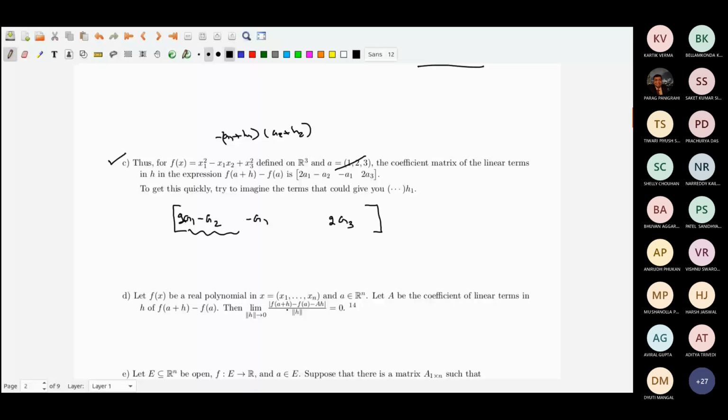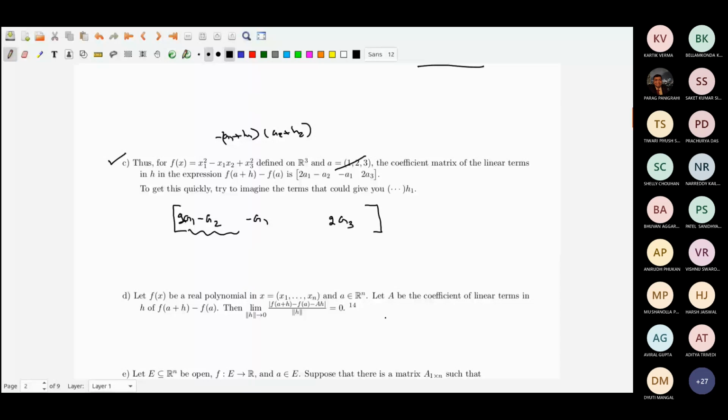They are all higher degree terms. And when norm of h goes to 0, those higher degree terms divided by norm of h go to 0. So all you need to show is that the higher degree terms go to 0. That is very trivial to show. I have shown it below, but it is very easy.